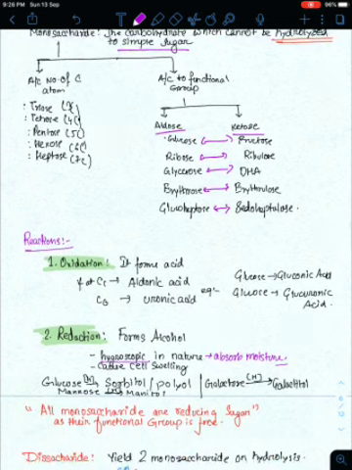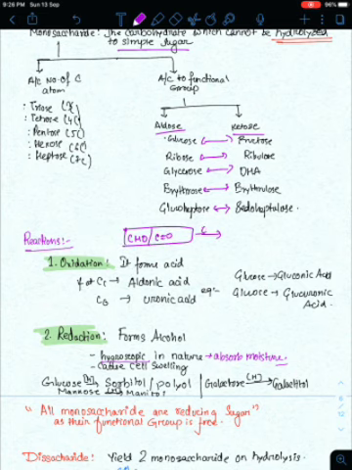Now the reactions of monosaccharides. Monosaccharides exhibit oxidation. You know that they have an aldehyde or ketone group. Aldehyde or ketone upon oxidation yields carboxylic acid, and upon reduction yields alcohol. You should know this from your basic school chemistry.